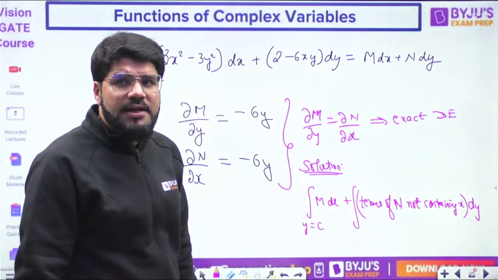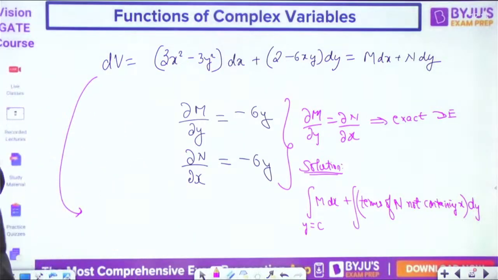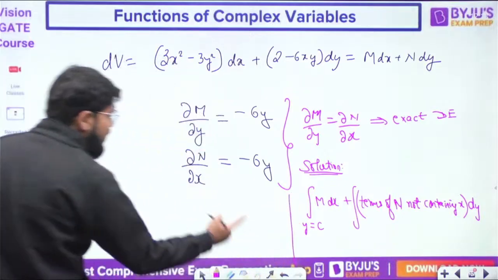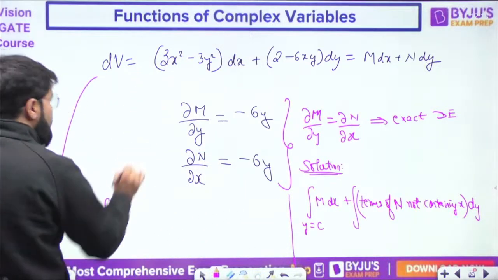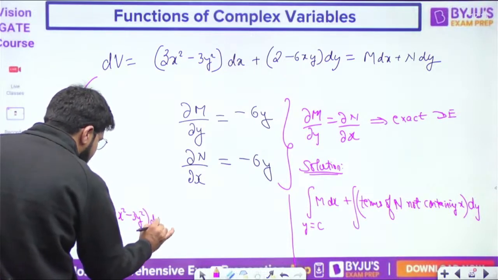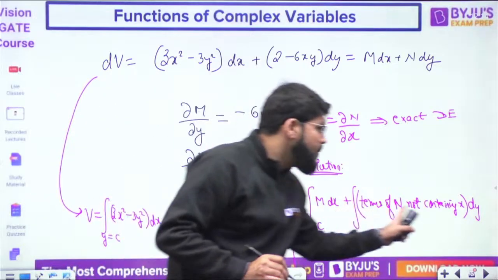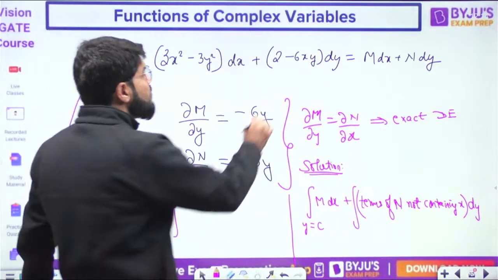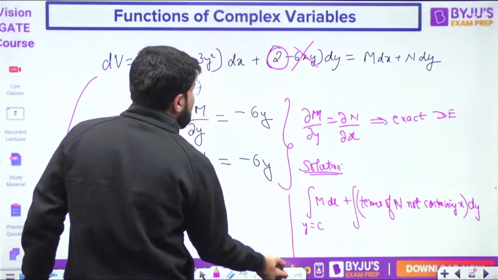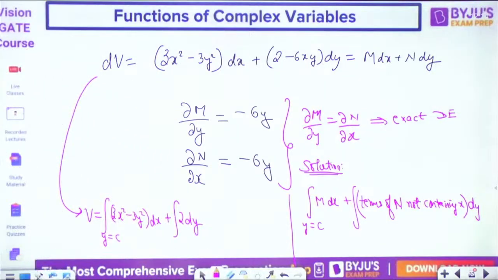So if you do it this way, let's integrate both the sides. So dv integral will be v. Integral M dx: what is M? 3x square minus 3y square dx. When you integrate M, y should be constant. Plus integral of terms of N not containing x. So that term should not come at all. So the only term you will take is 2. So that is 2 dy.